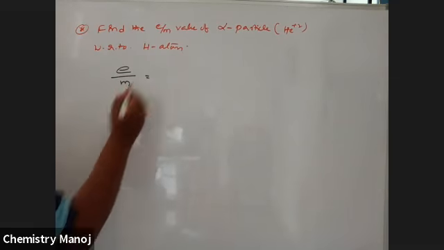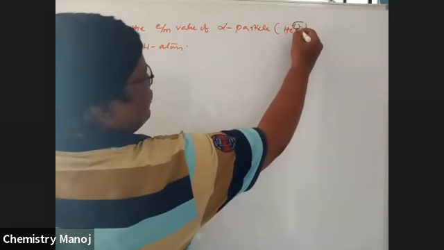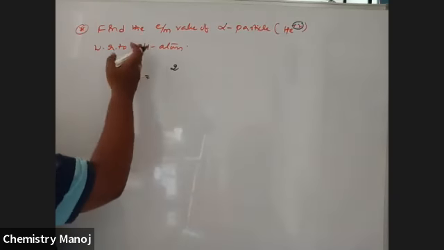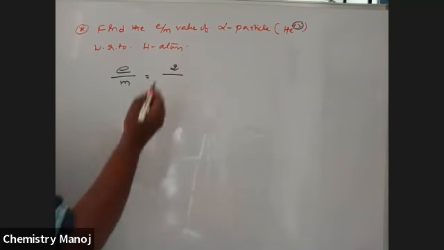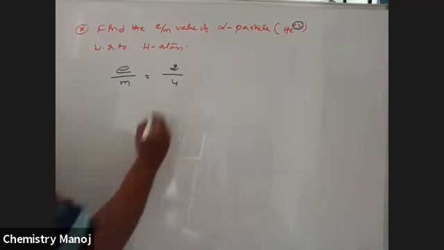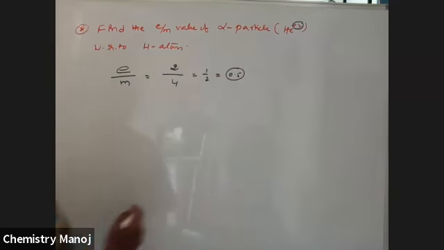Here the charge of the alpha particle is given as plus 2. So the charge is 2, relative to hydrogen which is plus 1. When compared to hydrogen mass, the atomic mass of helium is 4. Therefore, it is equal to 1 by 2, which is equal to 0.5. This is the E by M value of the alpha particle, the simplest one.